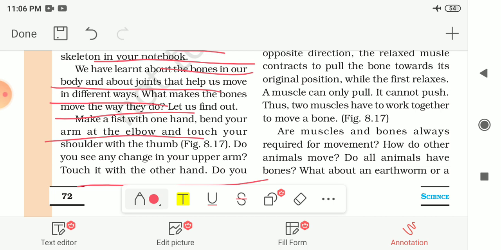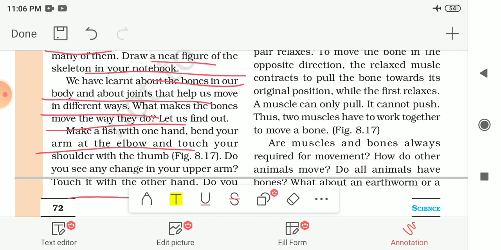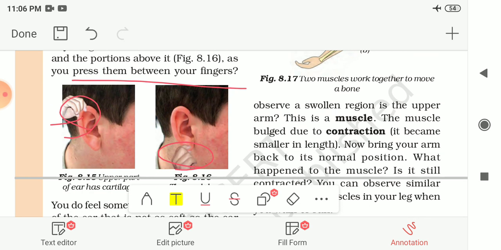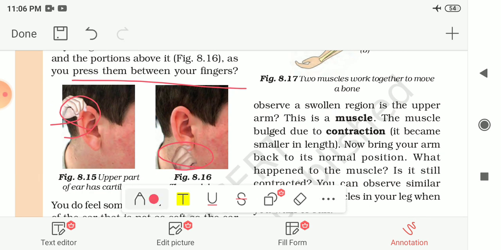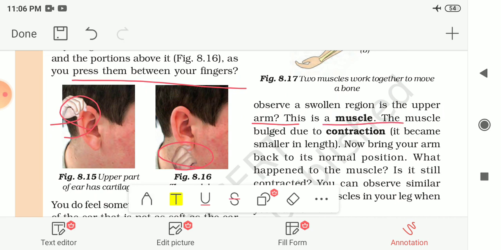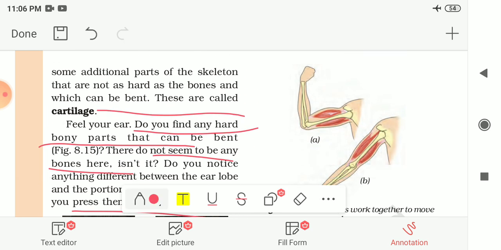Do you see any change in the upper part of your arm? Touch it with your other hand. Do you observe a swollen region in the upper arm? This is known as the muscle. Here in this figure, these red ones are known as the muscle. This muscle bulks, or you can say swells or increases in size, due to the contraction. Contraction means the length will be reduced.